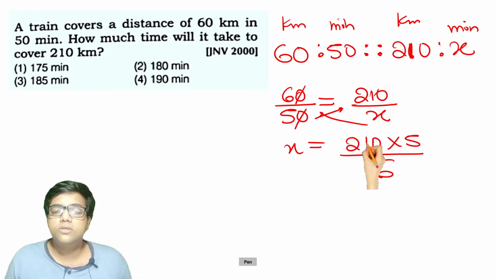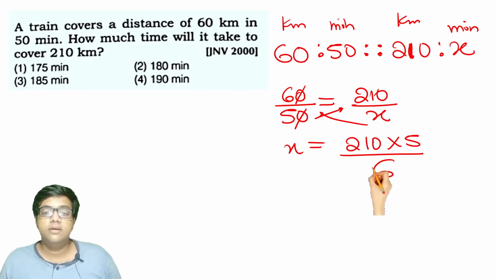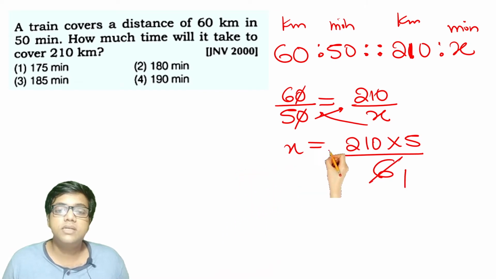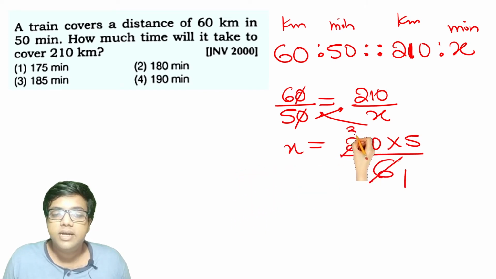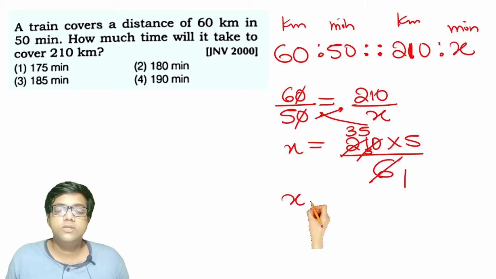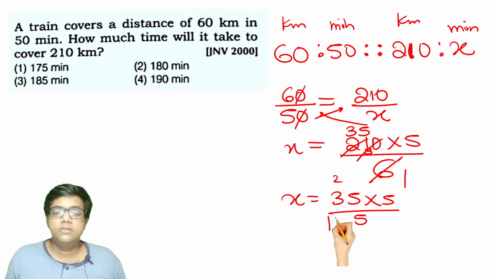Okay. So now can we divide these numbers? Yes, we can divide them. 6 ones are 6. 6 threes are 18. 21 minus 18 will leave you with 3. Right? 6 fives are 30. So x is equal to 35 into 5. If I multiply it, 5 5s are 25, 5 3s are 15 plus 2, 17.